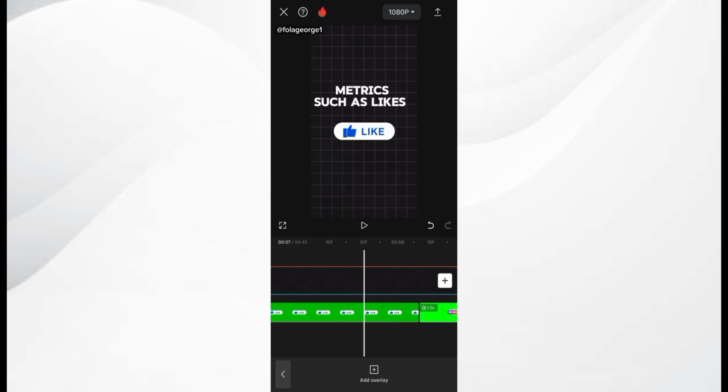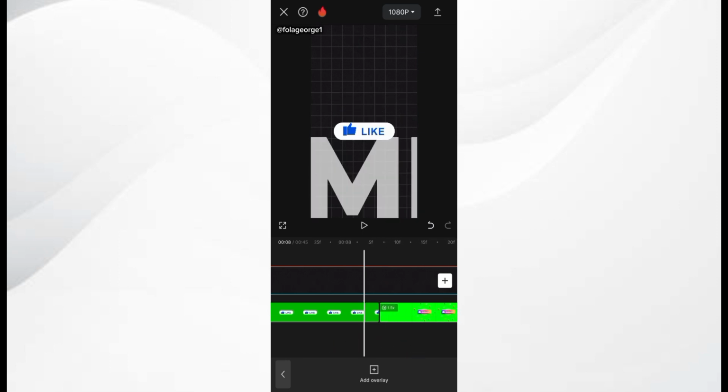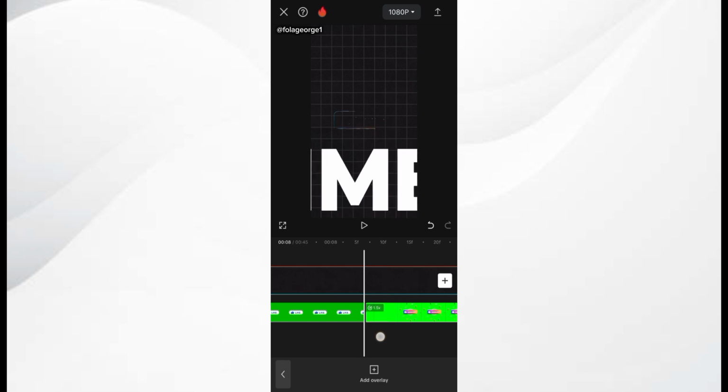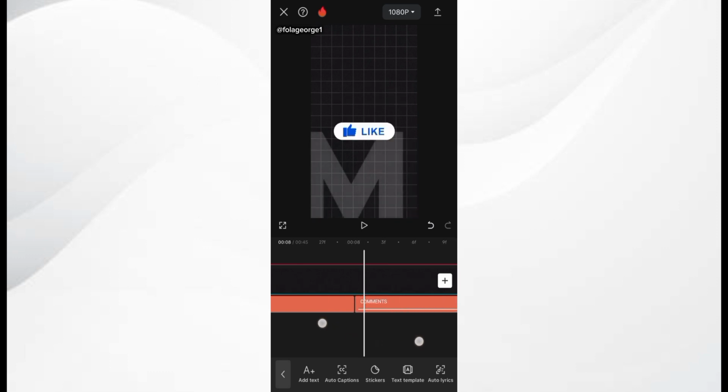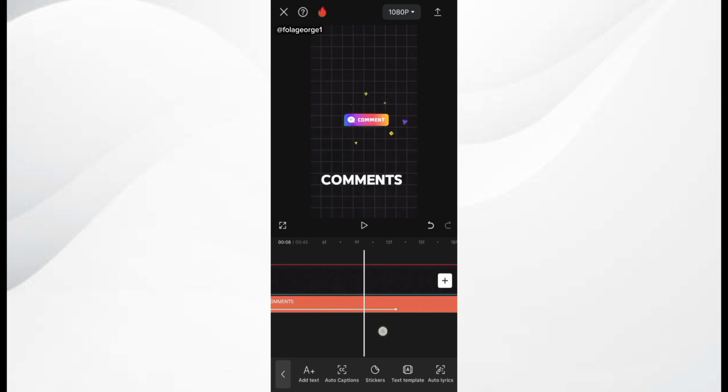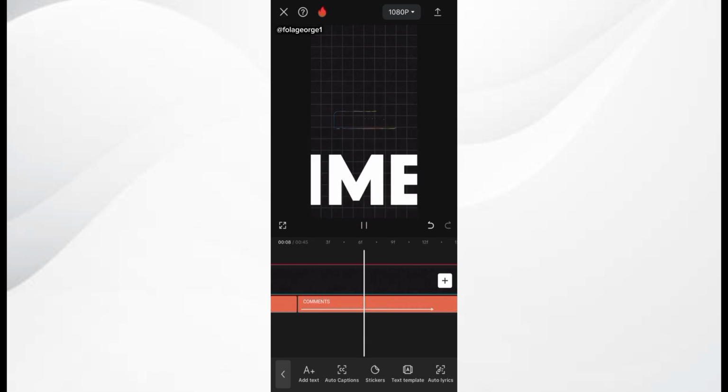Good. So you want to ensure that the animation is coming in at the exact time that your text is also coming in. So ensure that is well placed. So you click on text. Okay, this is where our text comment is coming in. Comment. All right, so I think that is comment.